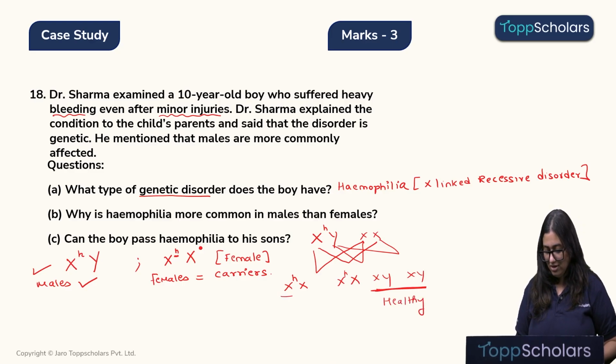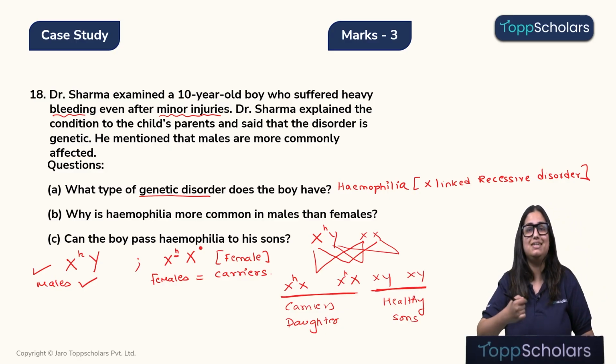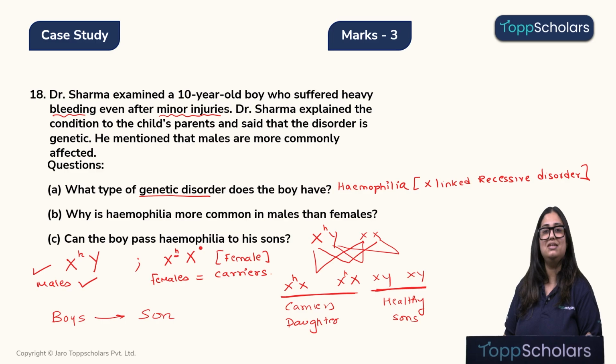Whereas if you look at the daughters, children, the daughters are going to be carriers. That means they themselves will not suffer from hemophilia, but they can pass it into the next generation. Alright, children. Now let's move on to the next question.